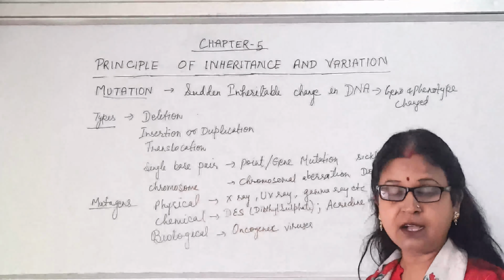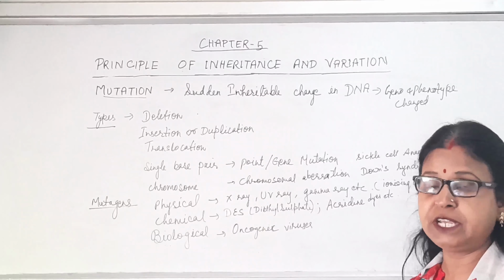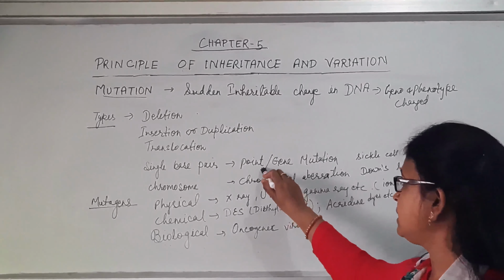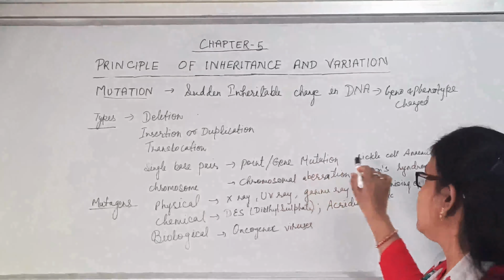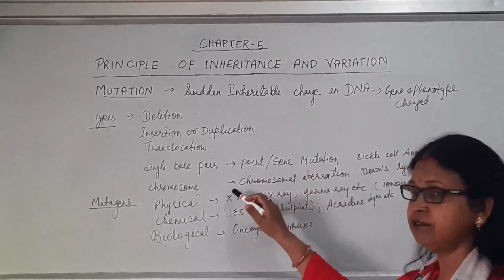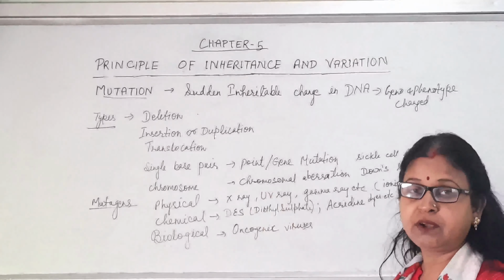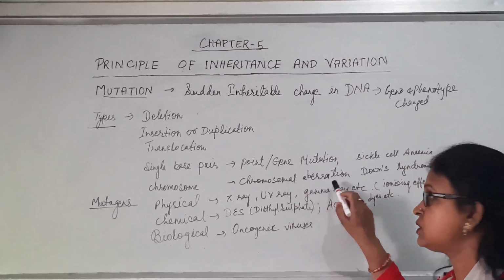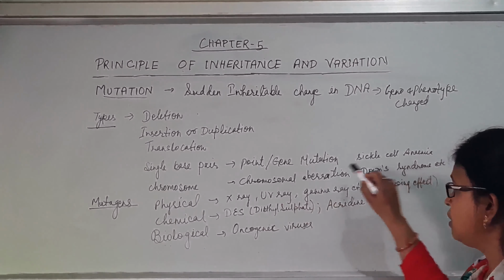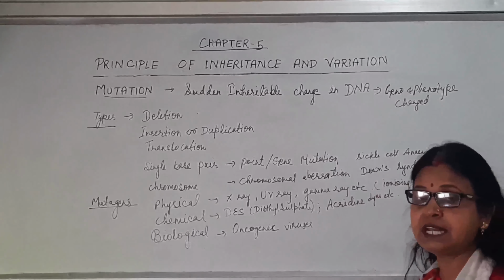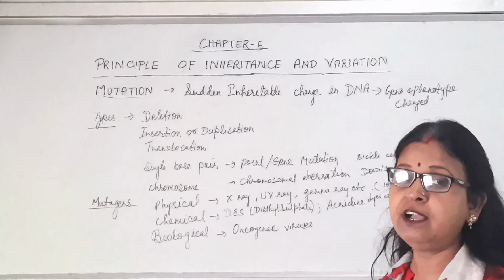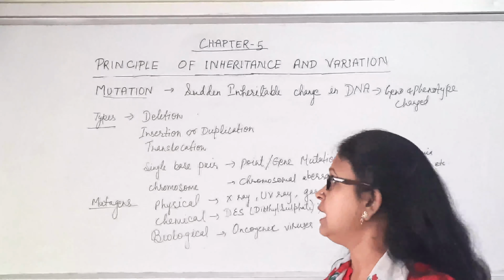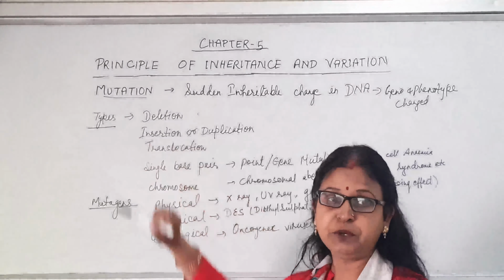Now, if they occur in a single base pair of DNA, then it will be known as point or gene mutation, and if it is changing the chromosome number or chromosome segment, then it results in chromosomal aberration. For example, Down syndrome; and point mutations cause diseases like sickle cell anemia, hemophilia, etc. That we'll discuss later.